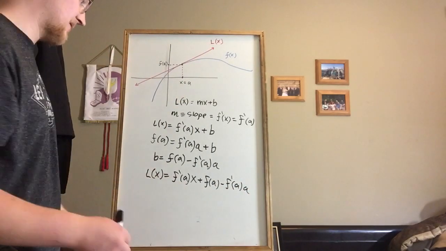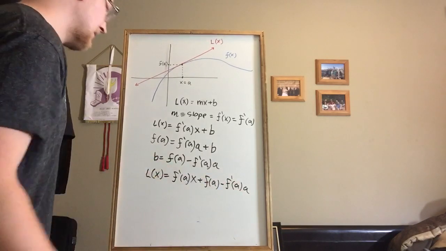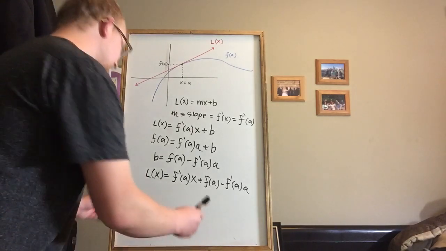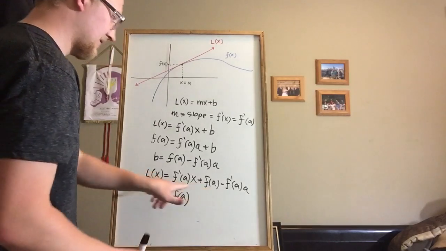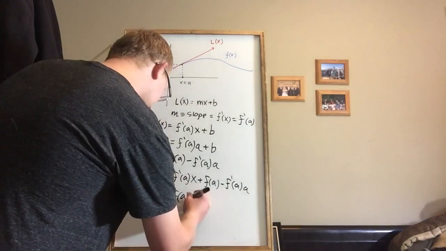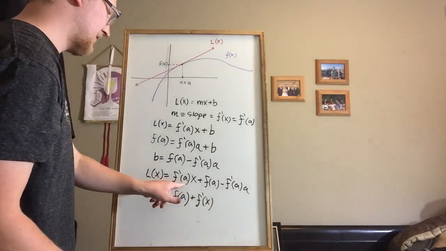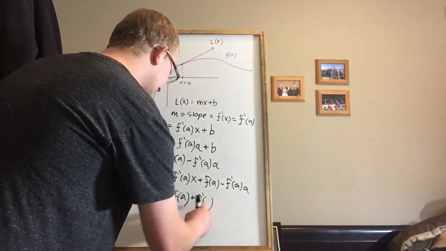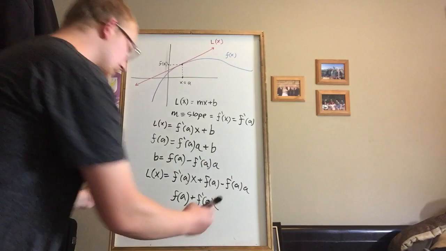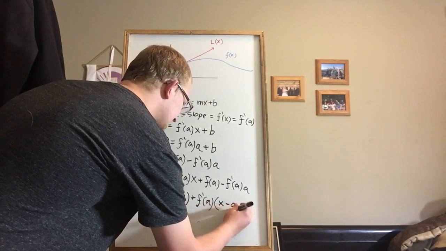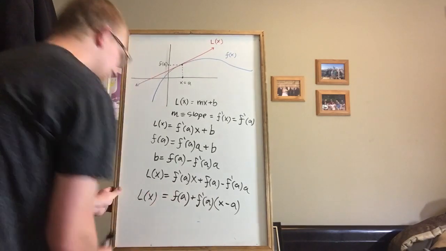Alright, then we're going to find some common factors. There's two things that have a factor of f prime of a, one there and one there. So we're going to pull out the f prime of a. And we'll start by writing the f of a, which we're leaving alone here. That's coming over here. Then we've got plus f prime of a, which we pulled out of both this term and this term. That's f prime of a. And we pulled it out of both x and minus a. So we can rewrite this as x minus a. And this is the linearization formula.